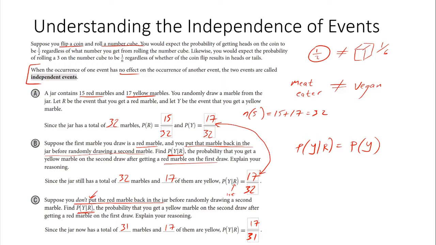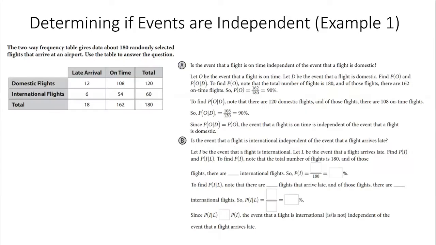So notice the difference between independent and dependent right there. Okay, so let's look at the next example, determining if events are independent. We have a two-way frequency table that gives us data about 180 people selected to arrive at an airport. Let's start with part A. Is the event that a flight is on time independent of the event that a flight is domestic?